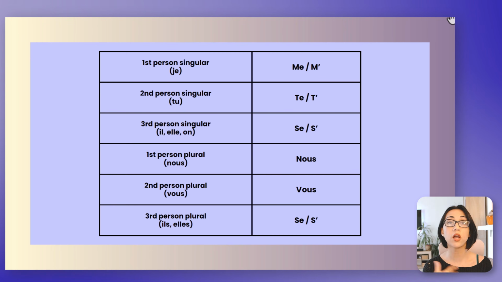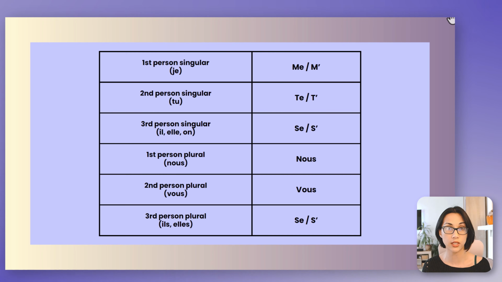Third person singular, se or s'. First person plural, nous. The reflexive pronoun is nous as well. Second person plural, vous. The reflexive pronoun is also vous. So you will double it. So for example, for je m'appelle, so you have je, the subject, and the reflexive pronoun, m apostrophe, and then appelle, the conjugated verb.